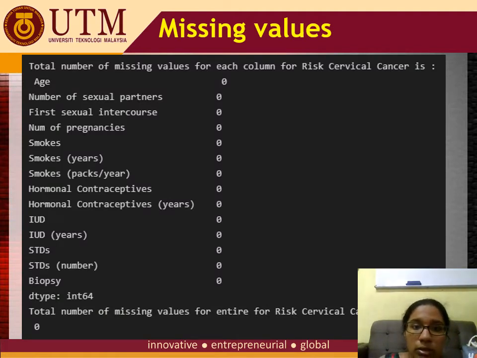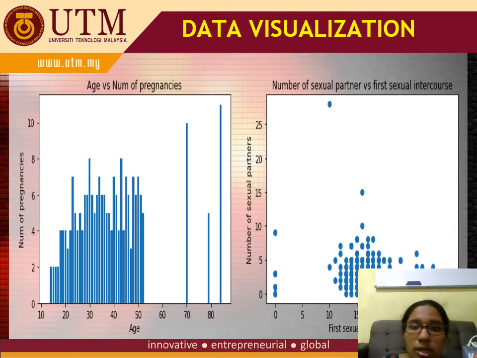In order to detect missing values, I have already done some research on that, and the total number of missing values is 0. And this is the data visualization for age versus number of pregnancies, and also number of sexual partners versus first sexual intercourse, using both scatter plot and bar chart.